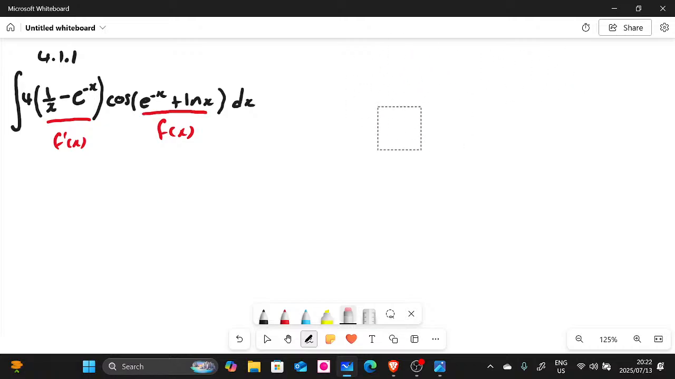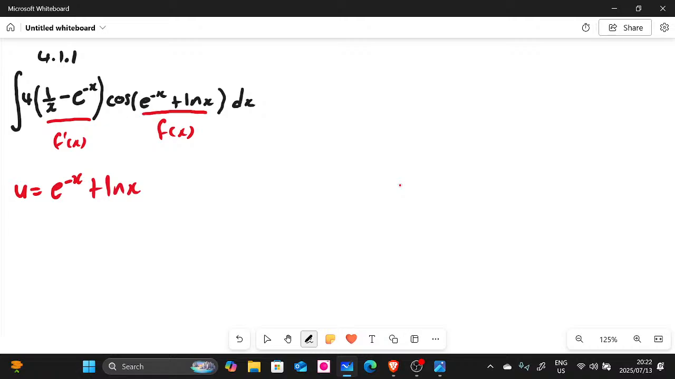So if you use substitution, you must be able to notice which of the two is f of x. Like I said, what is inside the cos, e to the power of negative x plus ln x, that is f of x. So you can say u is equal to e to the power of negative x plus ln x, right? Now you can see that f of x prime is this one here.